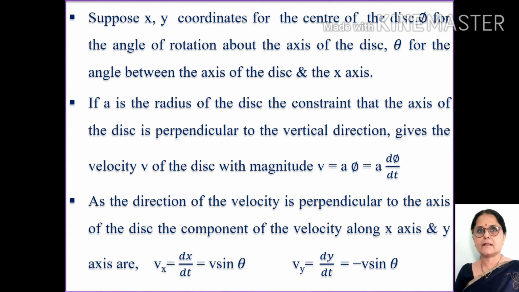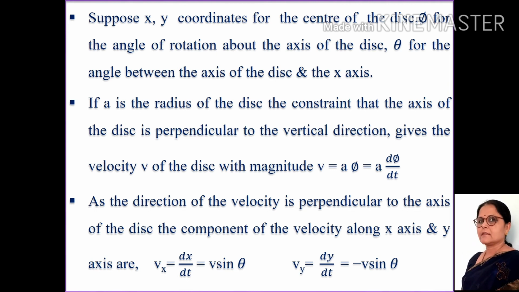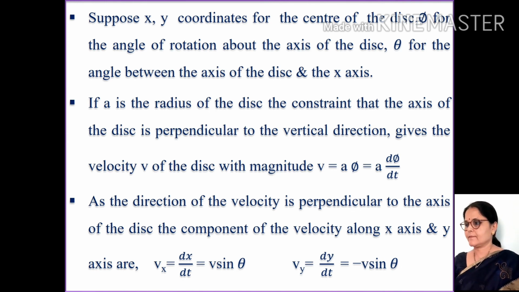If a is the radius of the disc, the constraint that the axis of the disc is perpendicular to the vertical direction gives the velocity v of the disc with magnitude v = a dphi/dt. As the direction of the velocity is perpendicular to the axis of the disc, the components of the velocity along x and y axis can be written